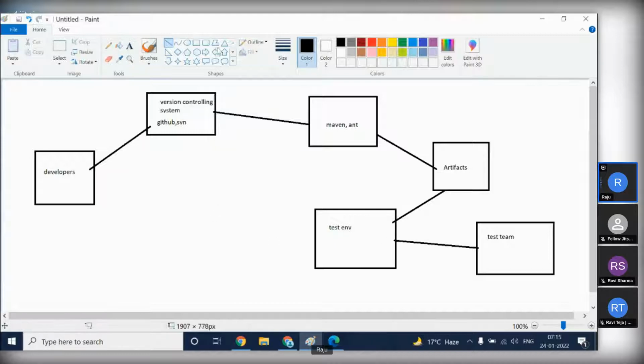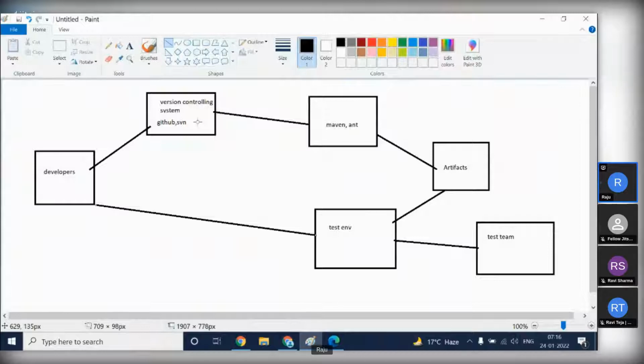Then we can decide whether the application is working fine. If there are any bugs, the corresponding team will automatically get an email or notification, and we can configure that. The team will see that we got this error, so a bug is there, and it moves back to the developers. Developers should fix that bug and update the code.